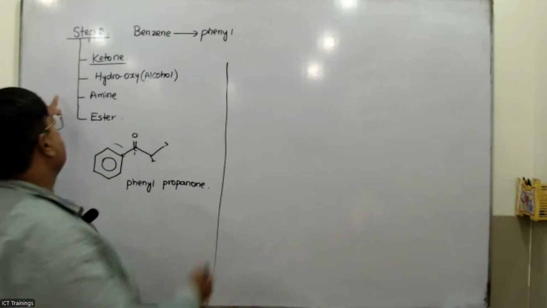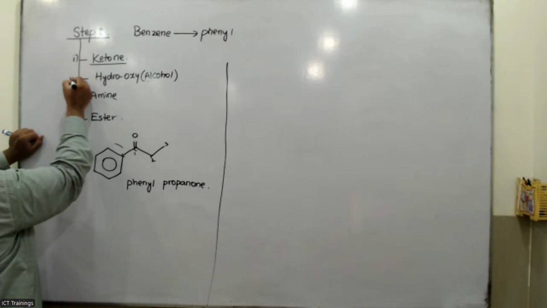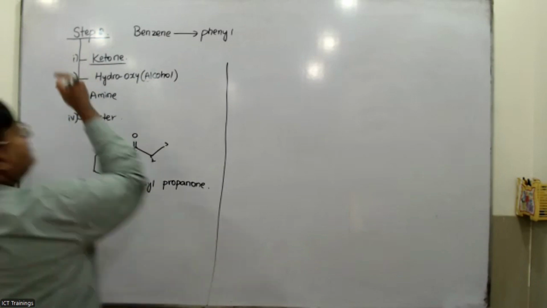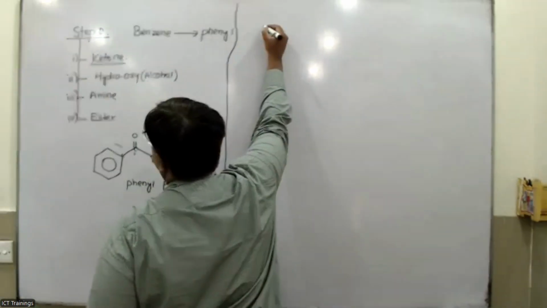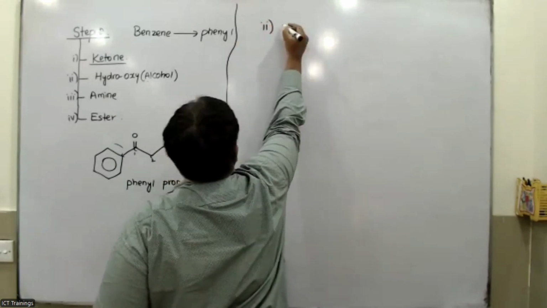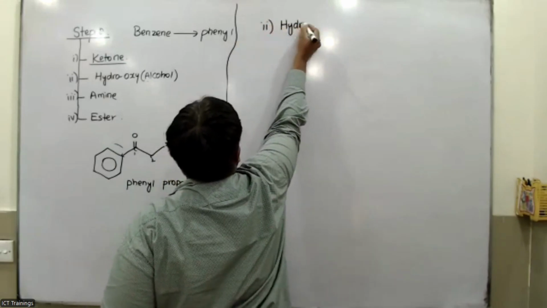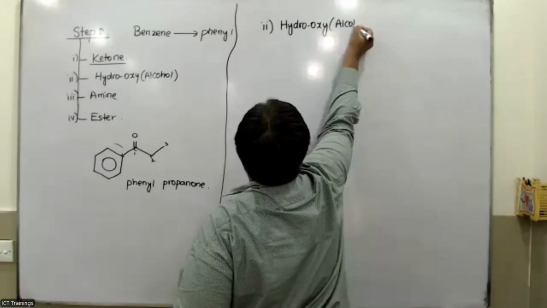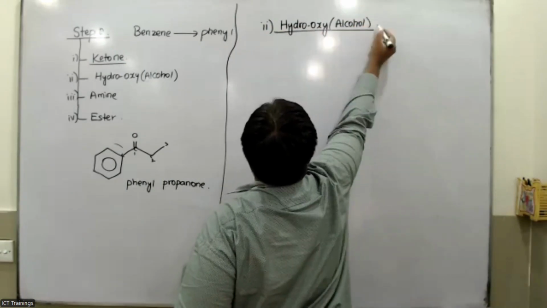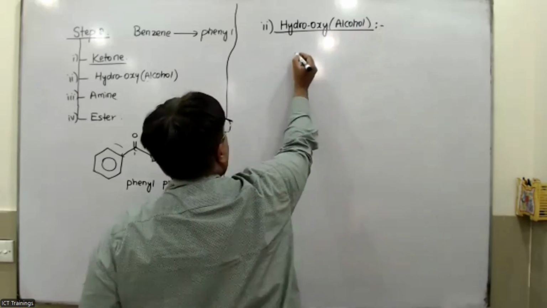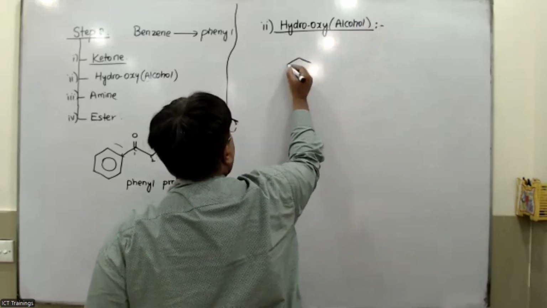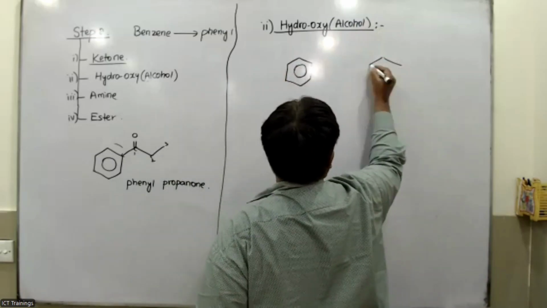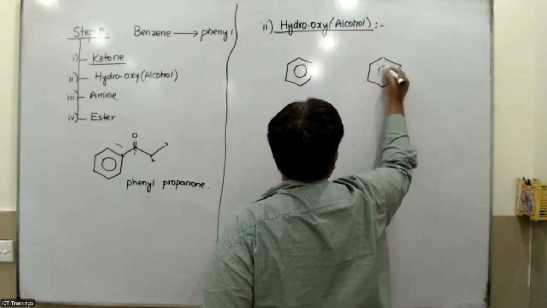So today, my dear, this was the first one, this is second, this is third, and this is fourth. We are going to start with the second one, that is the hydroxy group, or alcohol. In this one, the hydroxy group could be present with the benzene in two ways. Everybody just listen.